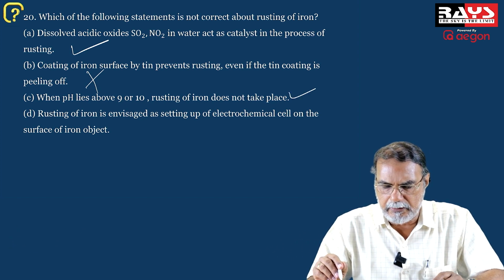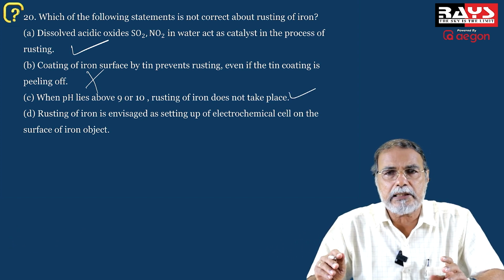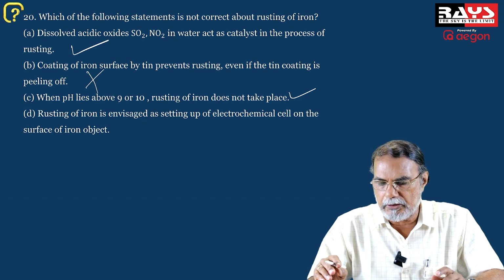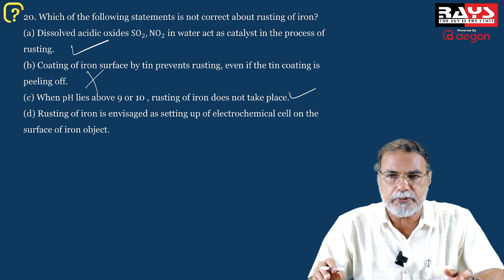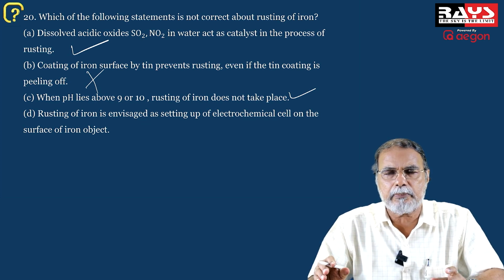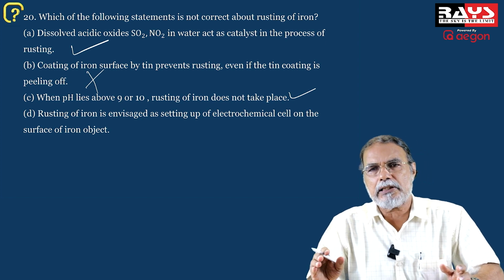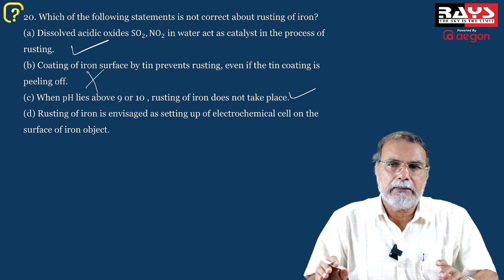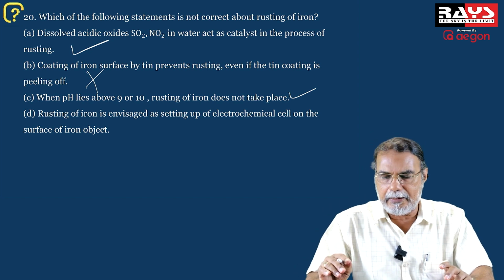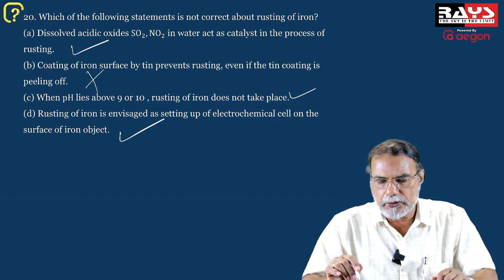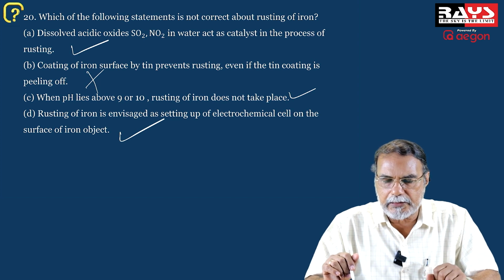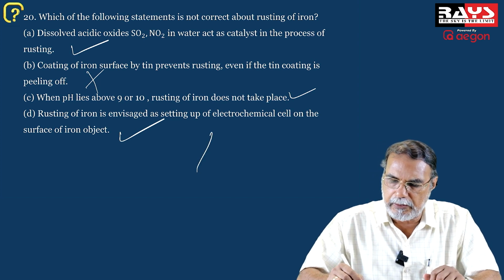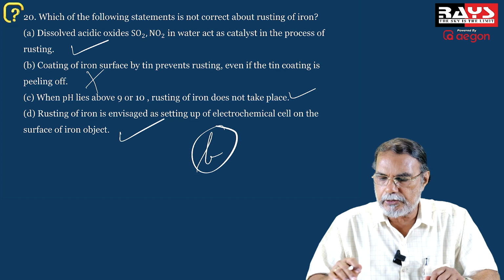And the last statement, the rusting of iron, you know it's an electrochemical reaction, and therefore setting up of electrochemical cell on the surface of iron object. We have studied the mechanism of rusting, and it is an electrochemical reaction. So an electrochemical cell is actually set up at the surface of iron. You can interpret it like that. So that also is correct. So the only incorrect statement is statement B, and therefore B is the answer to the question.